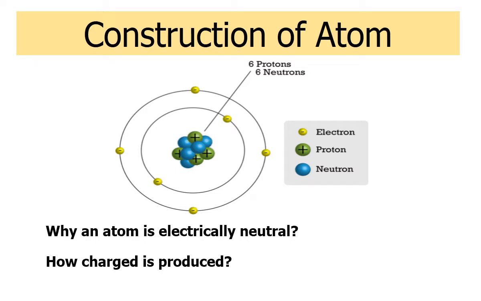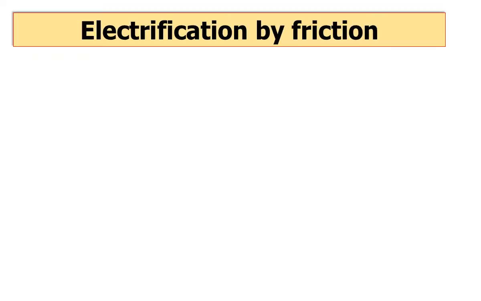If the number of electrons decreased and the number of protons increased, this situation is said to be charged positively. Again, if these scattered electrons are joined with any atom, the number of its electrons is increased. As a result, it is said to be negatively charged. That means the shortage or the excess of electrons in any atom is considered to be charged.